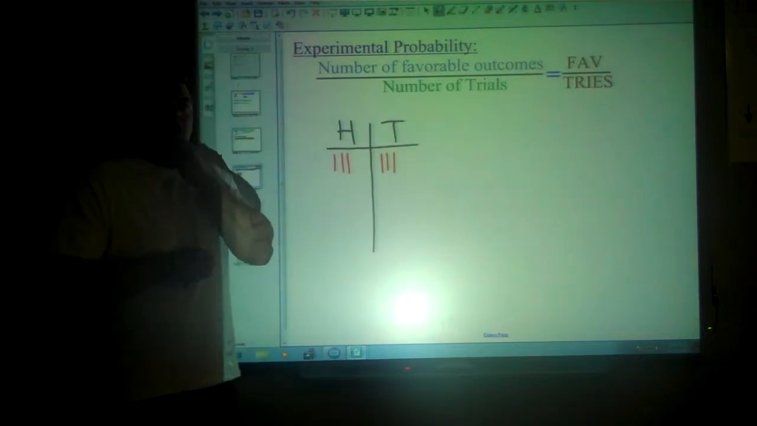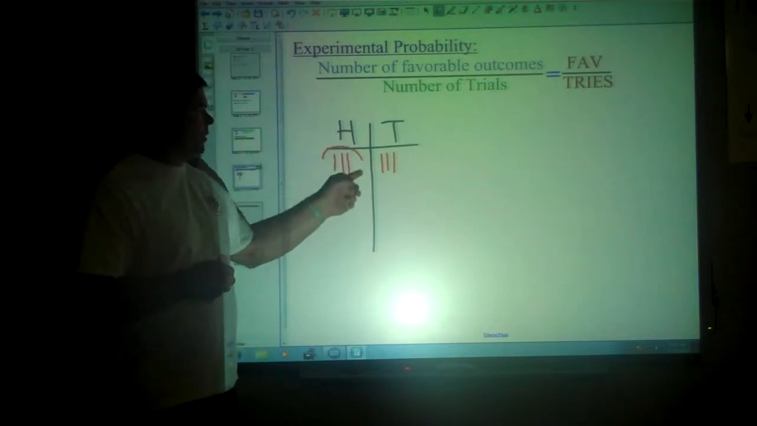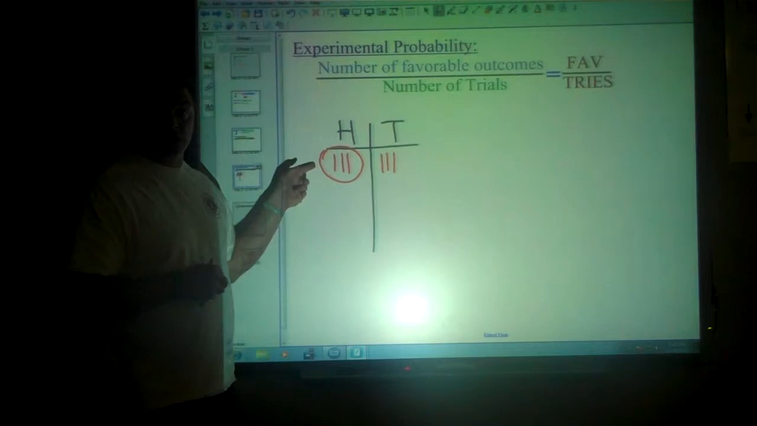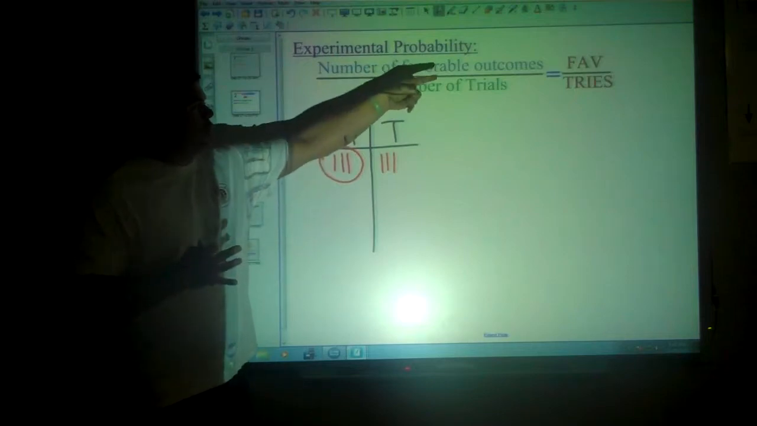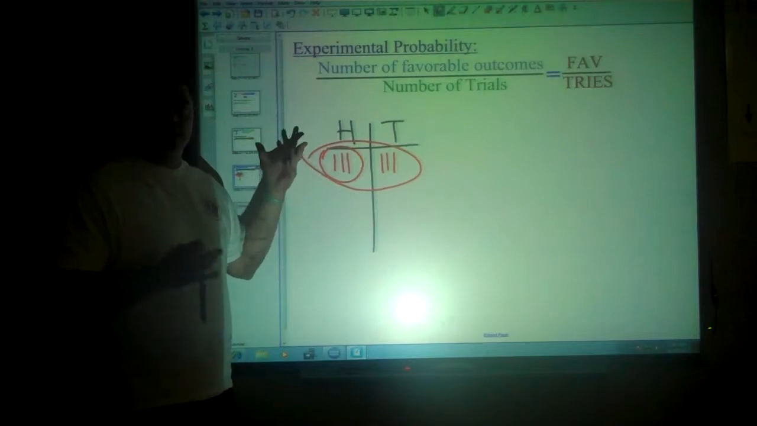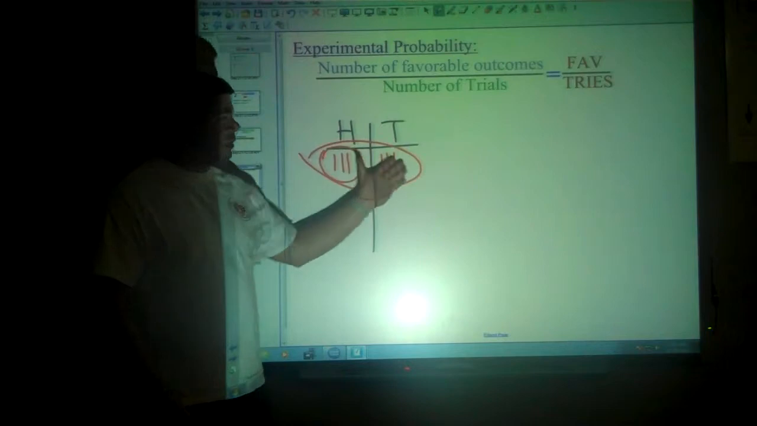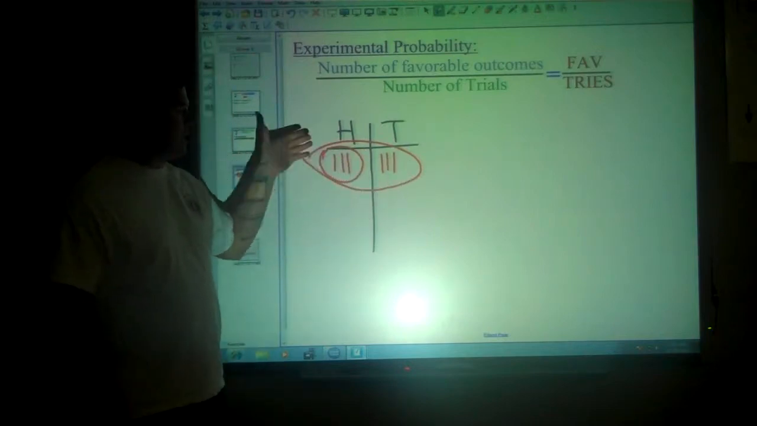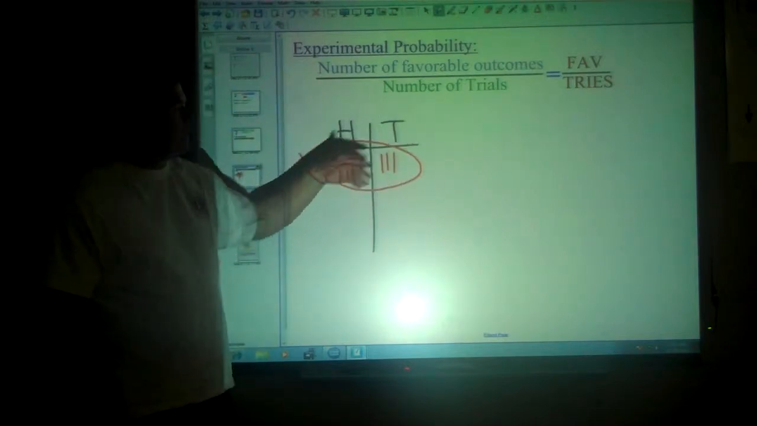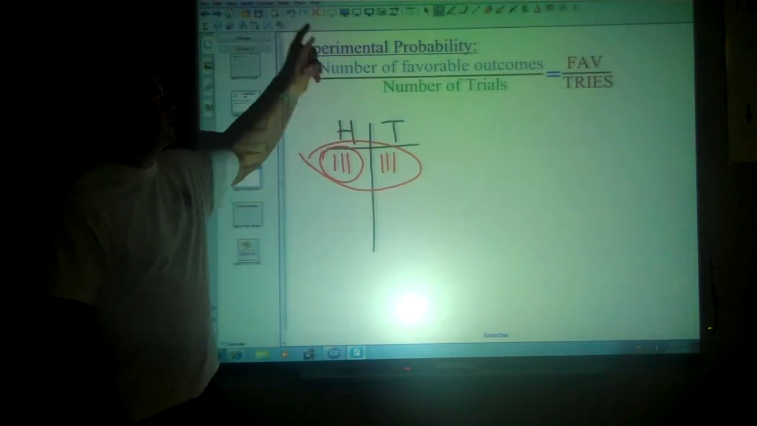And you're like, boy, what was the experimental probability that I got heads? Well, you count up all the heads that you had, which in this case was 3, and you put it over the number of tries, which is 6. So 3 over 6 came out to 50-50. It might not always be that way. You might flip the coin and get a whole lot more heads or a lot more tails. Just depends. It's all part of the experiment. You're actually conducting an experiment.